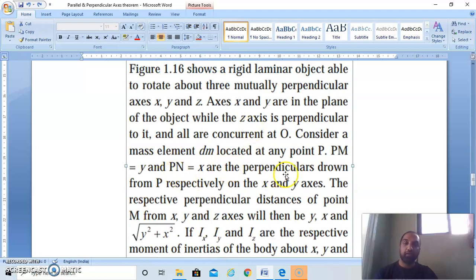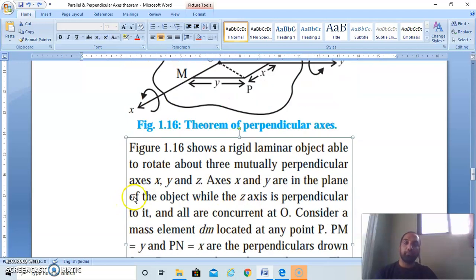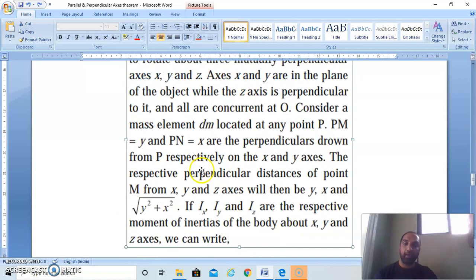They are perpendiculars drawn from P respectively on the x and y axes. So the respective perpendicular distances of point P from the x, y and z axes will be y, x and √(y² + x²).